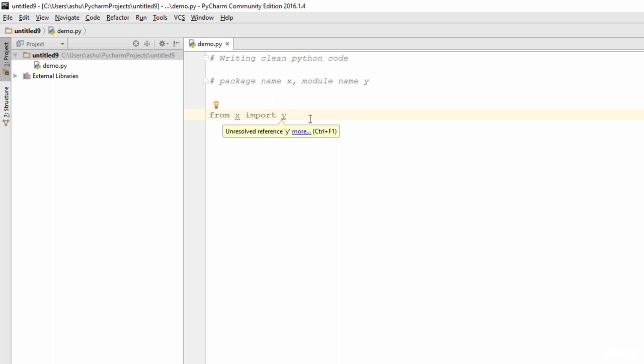The logical reason behind this is that sometimes when you import a particular module, there are certain packages which have the same module name. So your interpreter in that case is going to get confused about which particular package it has to import the Y module from, because a lot of packages might contain the same module, and that is going to be a cause of confusion. So always make sure that you specify the package name, that is, you import a certain module from a particular package name in your Python code. This is one of the things which you need to remember.